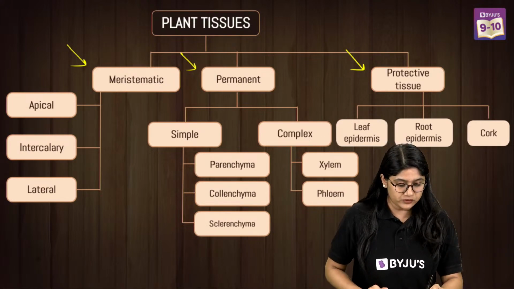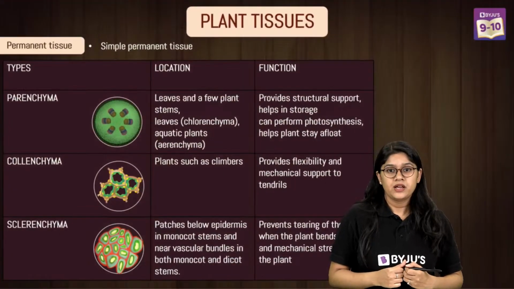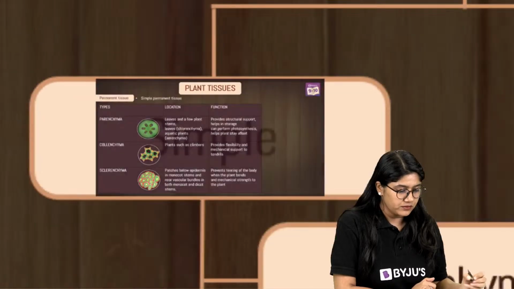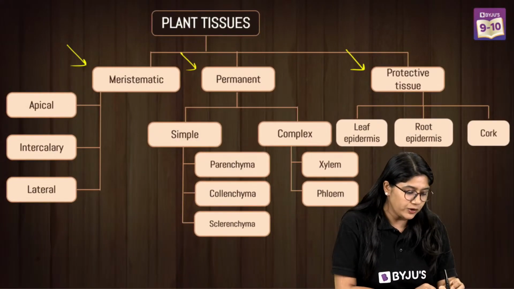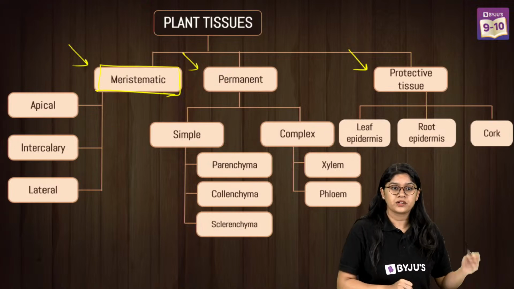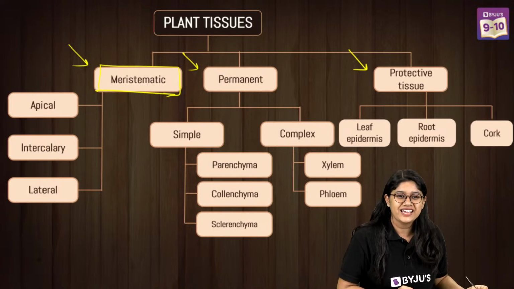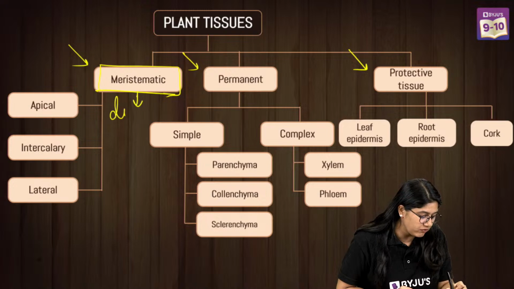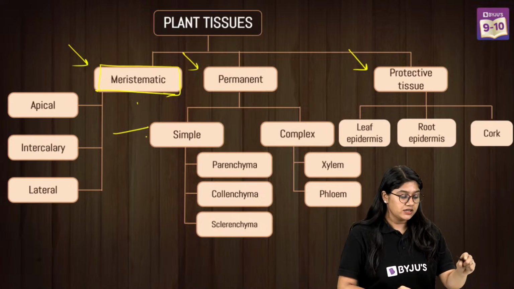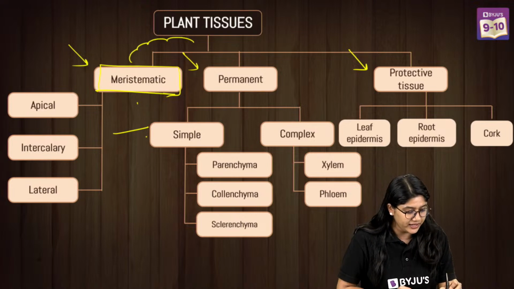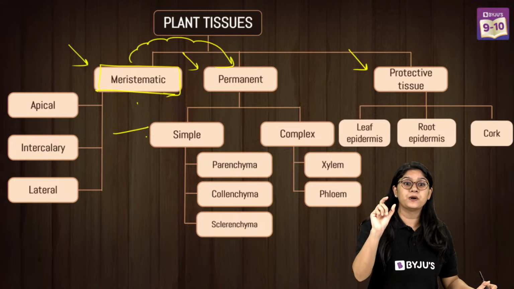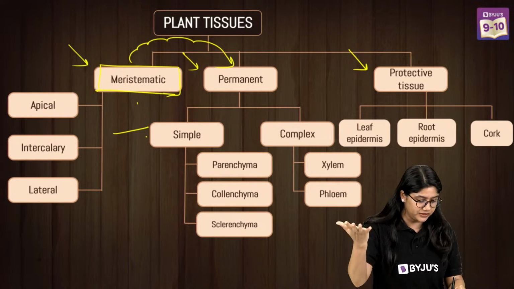Yes, let's talk about the permanent tissue. Now when we talk about the meristematic tissue, let's quickly go back. We know that the meristematic tissues are the ones that keep on dividing, right? Now what happens is that once it keeps on dividing, many of the cells will differentiate themselves and they'll become permanent cells, or the permanent tissue, sorry.